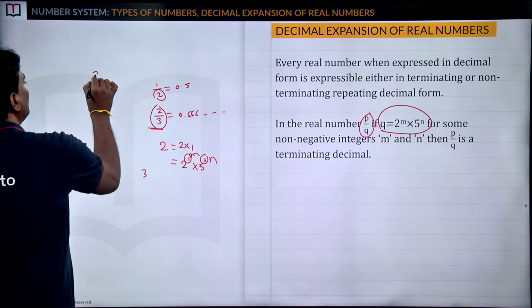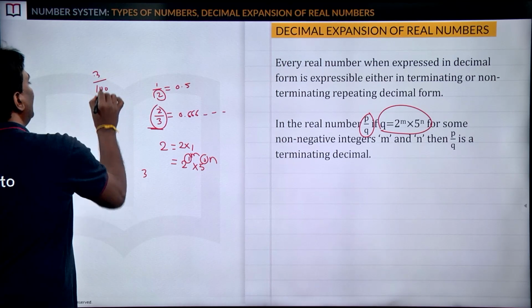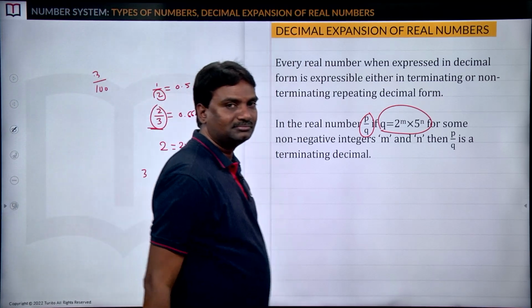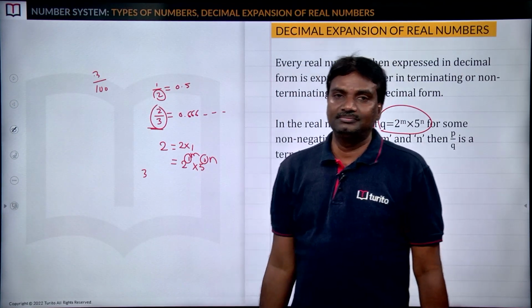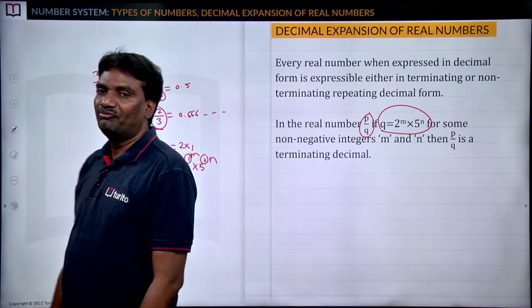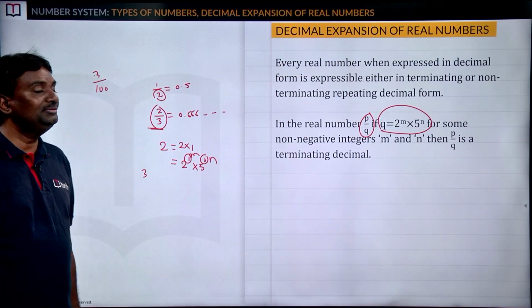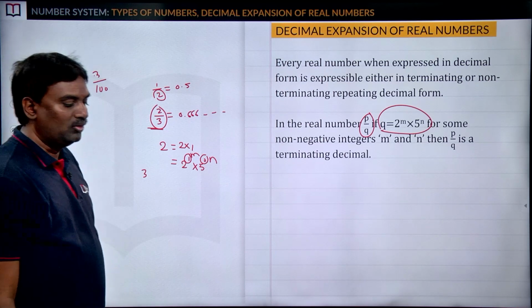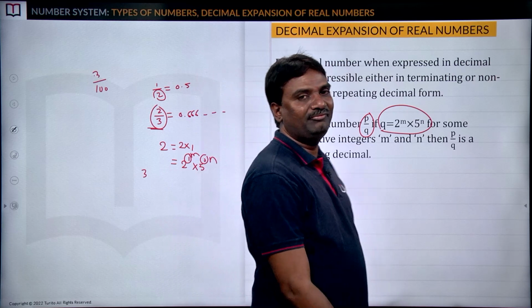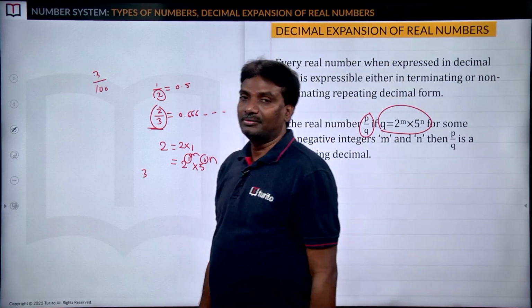So if I ask you, what about 3 by 100? What is your answer? Whether that is a terminating decimal or not. I am giving you 5 to 10 seconds. Yeah, I got some answers. Let us check whether they are correct or not.